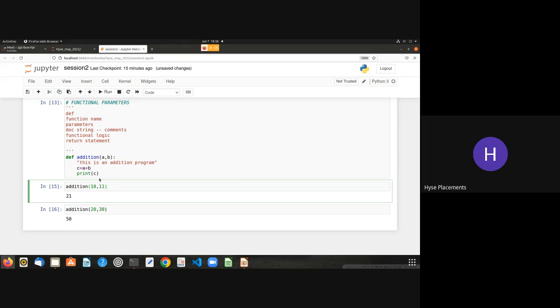Your homework for today is to create a function where you give a number to that function and it tells whether that number is even or odd. That's your first task. Your second task is to create a function where you can print even numbers within a range.